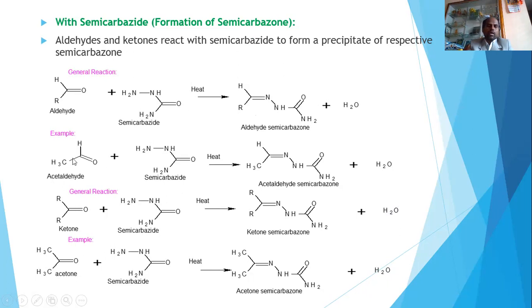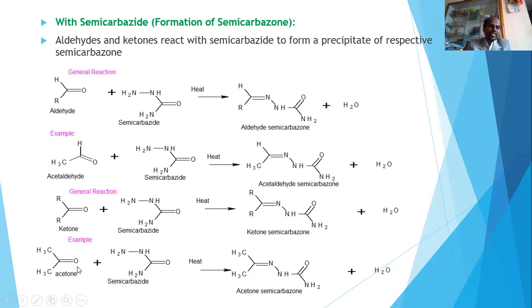When we take an example, acetaldehyde reacts with semicarbazide on heating, giving rise to acetaldehyde semicarbazone. Similarly, this will be a general reaction of a ketone. A ketone treated with semicarbazide on heating gives rise to ketone semicarbazone with the elimination of water.